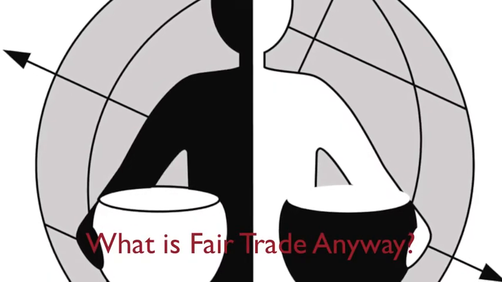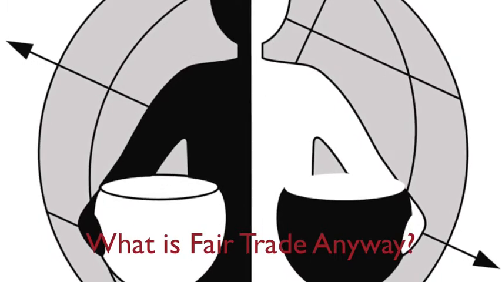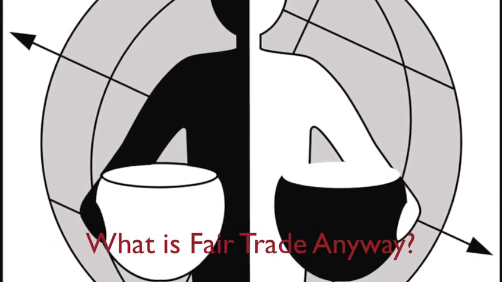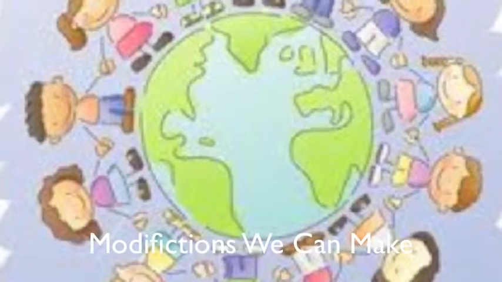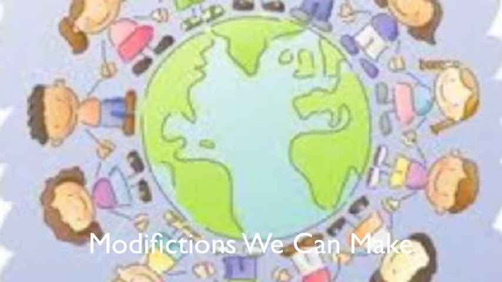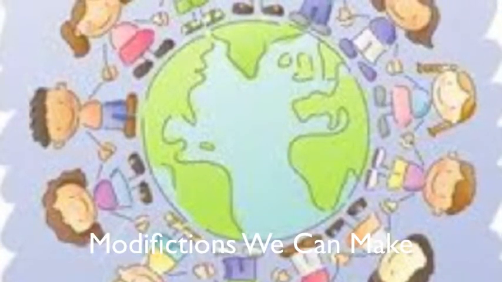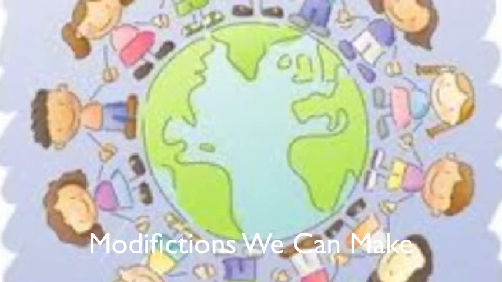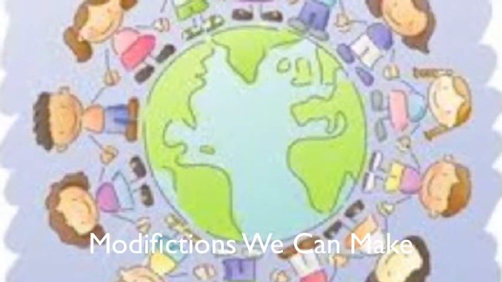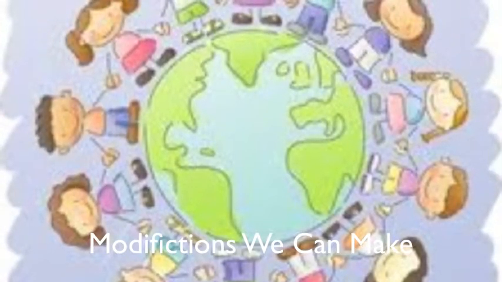You may have been wondering what fair trade is. Fair trade is simply an organization that provides workers with the money and resources they need. Even if you're not part of a group or country that supports fair trade, there are many things you can do as an individual. Country organizations that support the fair trade system are EPA and IITA. Also, a small group like IICO and Slave Free Chocolate have formed together to stop child labor.